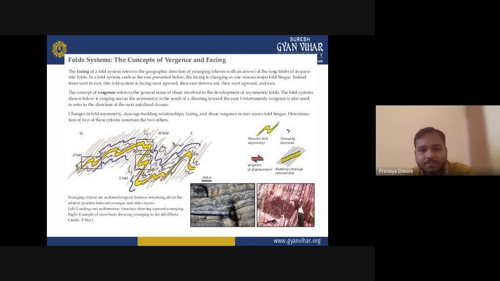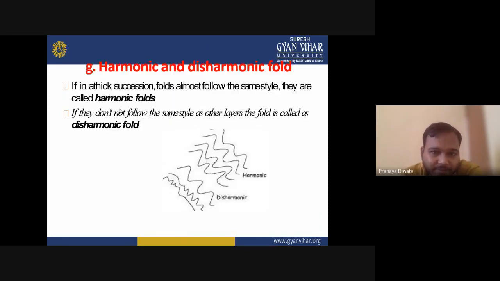It is a fold system, as presented below, facing a challenge in changing as one process major fold hinge. Indeed, west to east. The concept of the vergence refers to a general sense of shear involved in the fold, toward the east. Unfortunately, these are referred to a direction of next anticlinal closure. So these all are the fold system about vergence and facing.